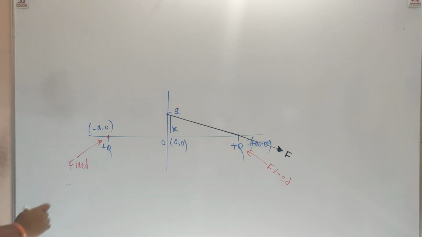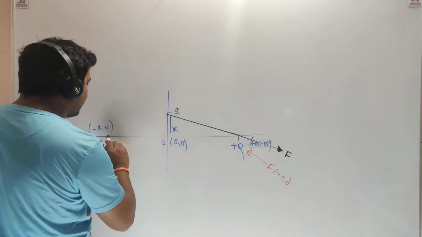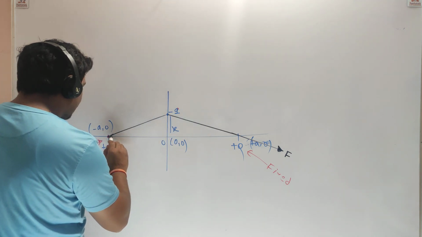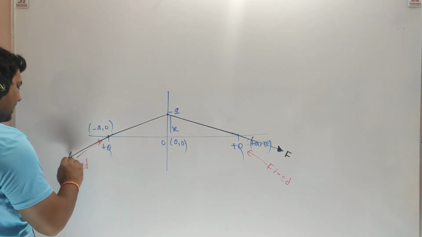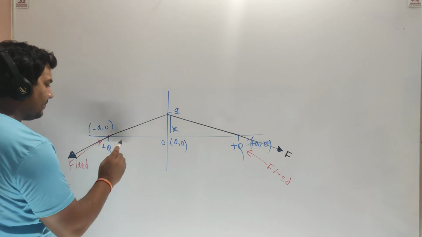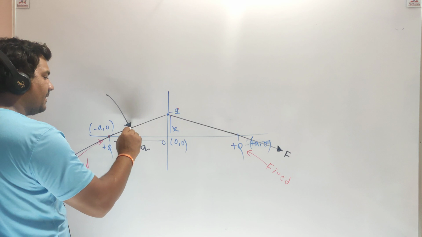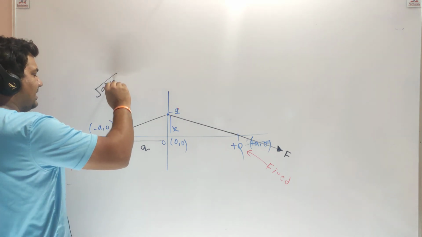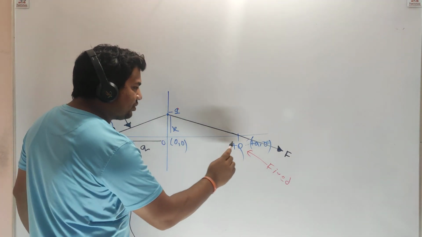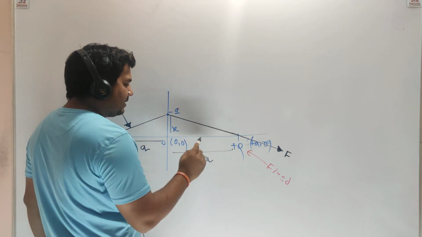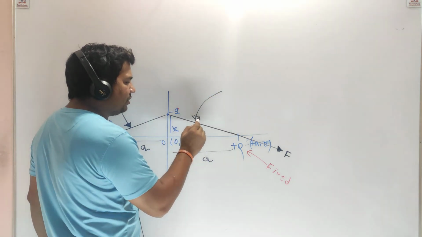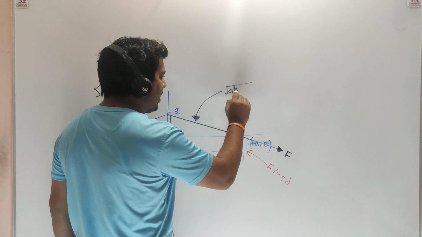So this plus q will also apply the same force because the distance is the same. If this is a, this distance must be under root a square plus x square, and this is also a, this is x, so this distance also must be equal to a square plus x square.